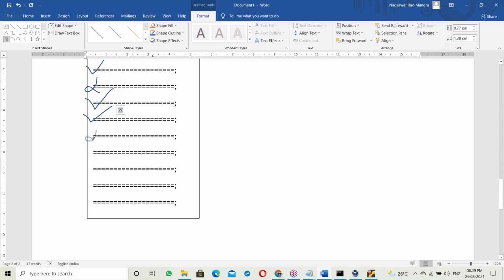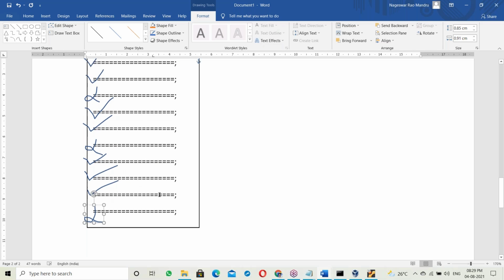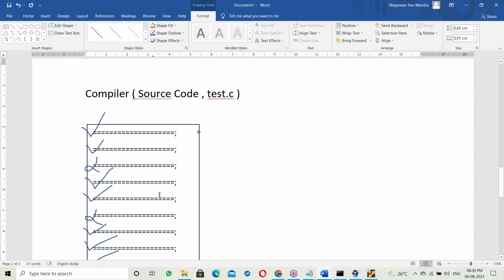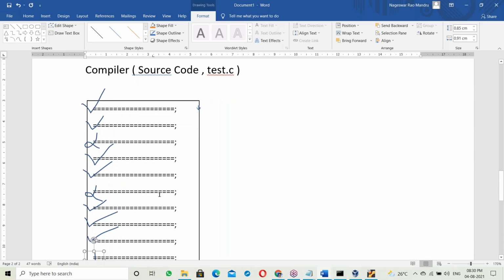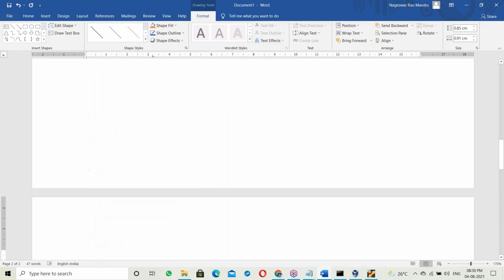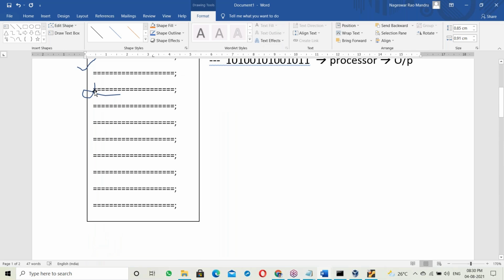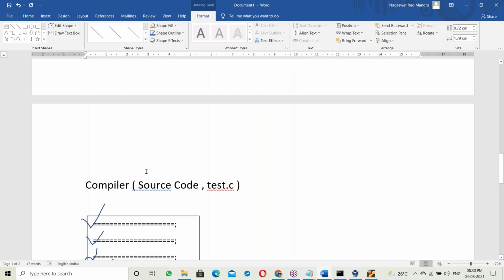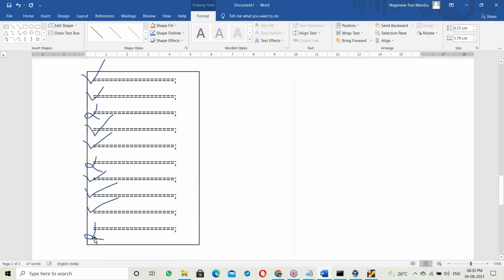Yes, the compiler checks all the statements from top to bottom and shows all the errors. So the compiler checks the whole program from top to bottom and shows all the errors. In case of an interpreter, when any error comes, it stops. Only one error. The interpreter shows only one error, but the compiler shows all the errors.